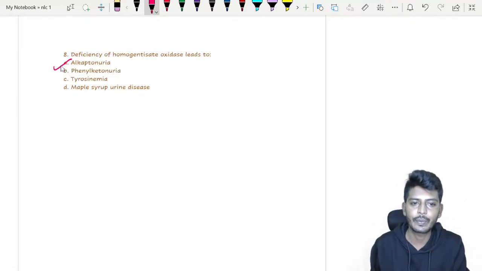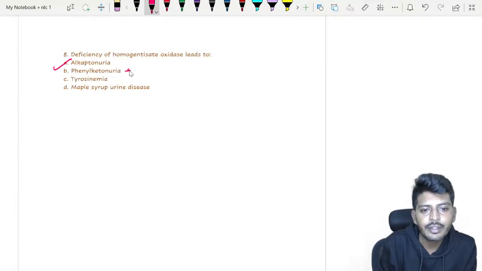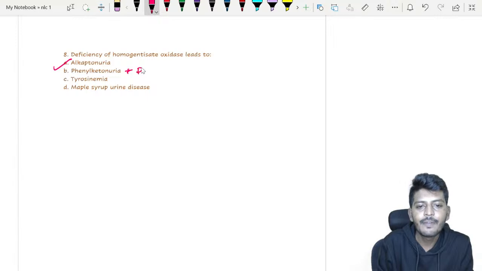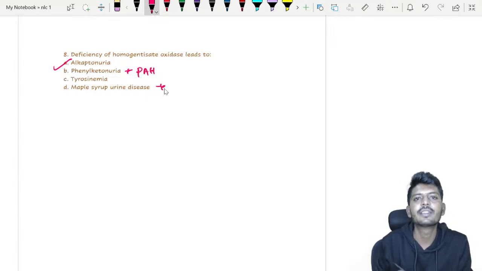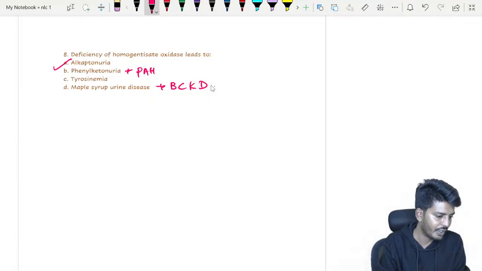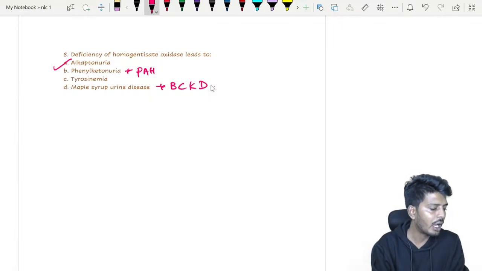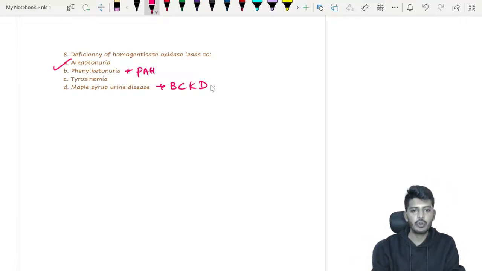That is tyrosine. Phenylketonuria is due to deficiency of mainly one enzyme, phenylalanine hydroxylase. Maple syrup urine disease is due to deficiency of branched chain keto acid dehydrogenase. Okay, so the answer is alkaptonuria. Very good.